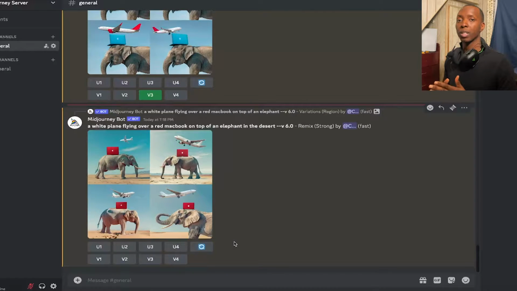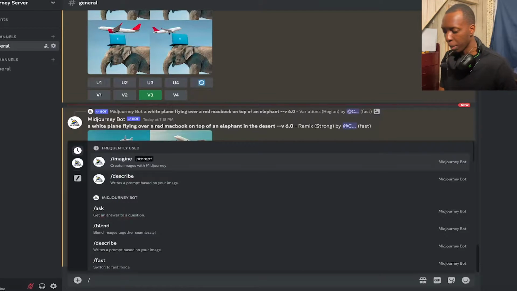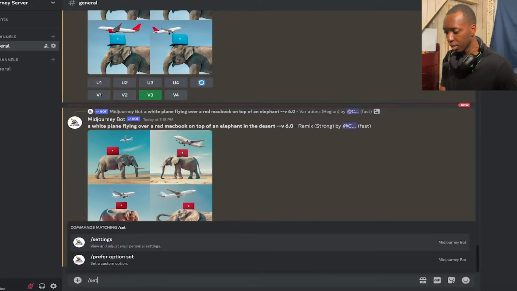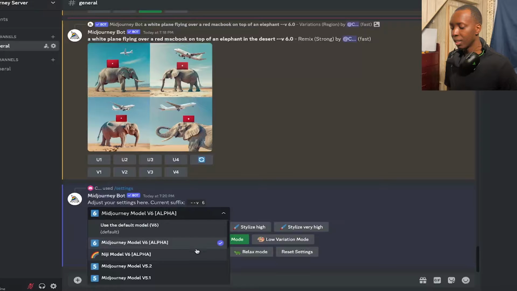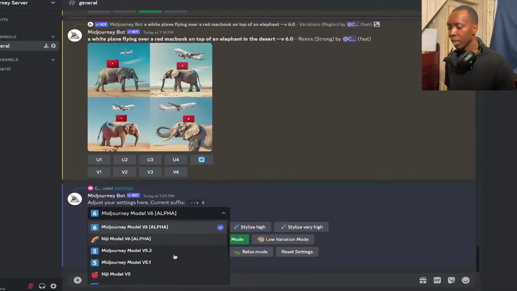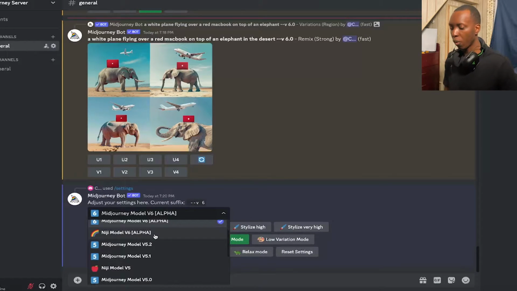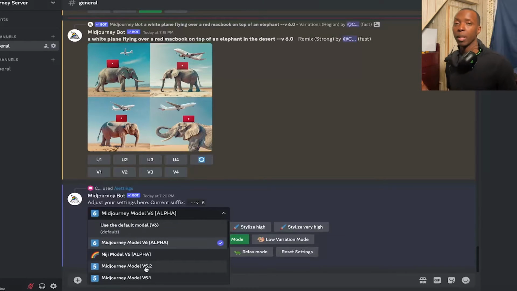Now we're going to take a quick pause in image generation to look over the settings. Now, if you want to get into the settings of Midjourney, you have to type in /settings, click enter, and now you're going to see all the settings that we have. By default, Midjourney is in V6 Alpha, okay? There's also Niji model, which we will go over. There's 5.2, 5.1, 5. There's all types of models. I recommend you staying in V6 and moving towards the future. Midjourney themselves have even said that they're going to keep updating it and adding everything that we're looking for into V6 and more. So no real point in going backwards.